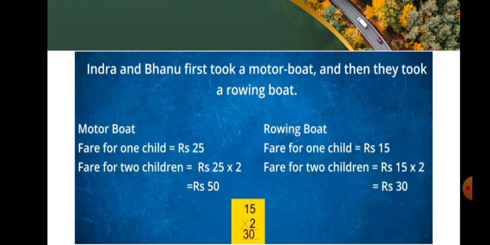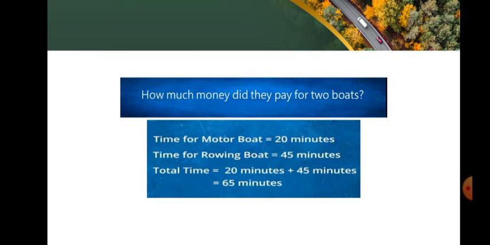Indra and Banu first took a motor boat and then they took a rowing boat. Motor boat, fare for one child is rupees 25. Here fare for two children, 25 into 2, rupees 50. And for rowing boat, fare for one child is 15. Then fare for two children is 15 into 2, 30 rupees. How much money did they pay for 2 boats?